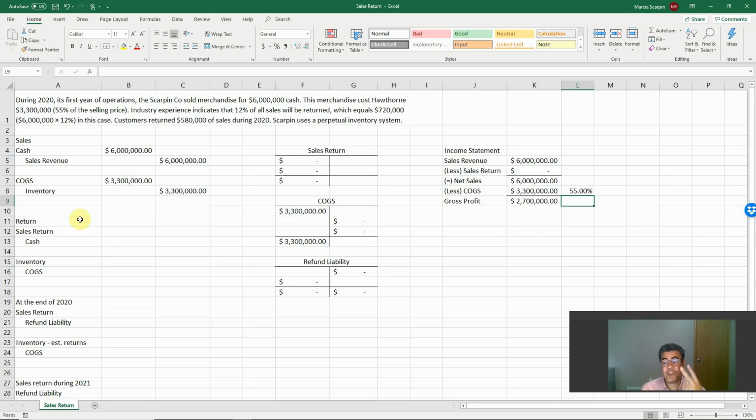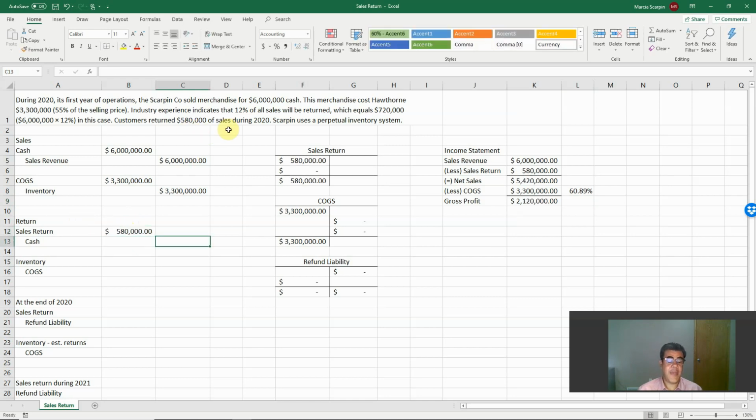Here we have two transactions. The first one, we need to give them back the cash. The second one, we need to add our inventory again because we will be receiving this product. Sales return 580. We are paying cash 580.